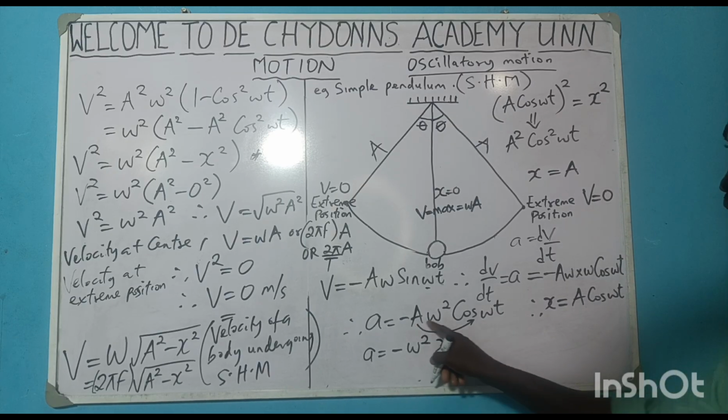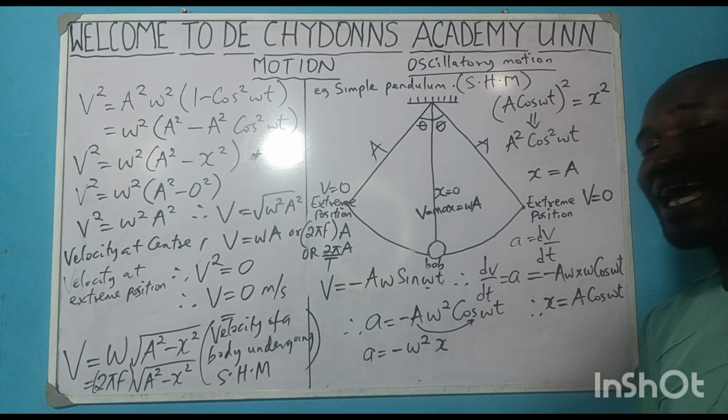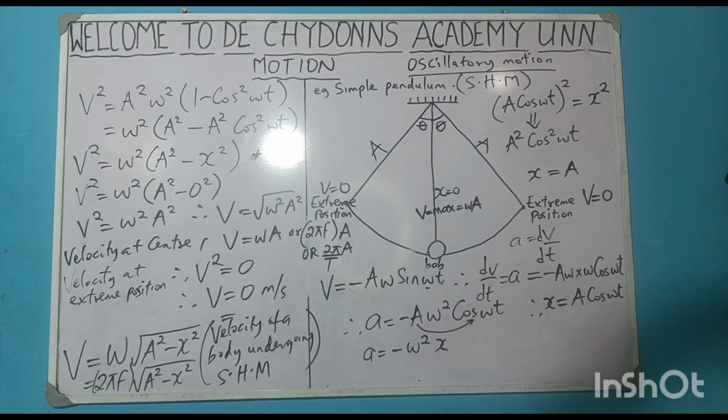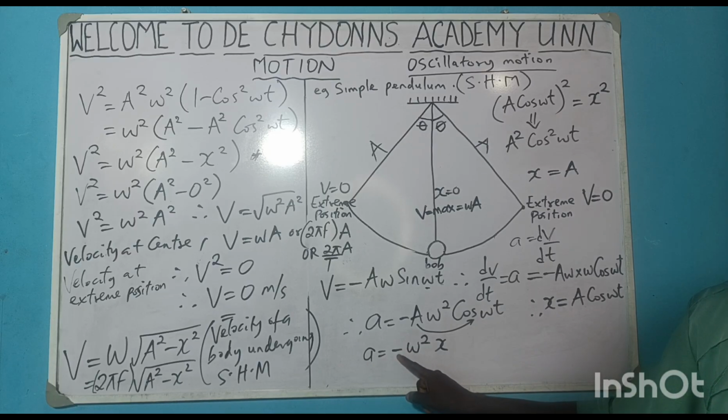I've removed A cos wt and replaced it with x. So this is the formula for acceleration for a body that is undergoing what? Simple harmonic motion.